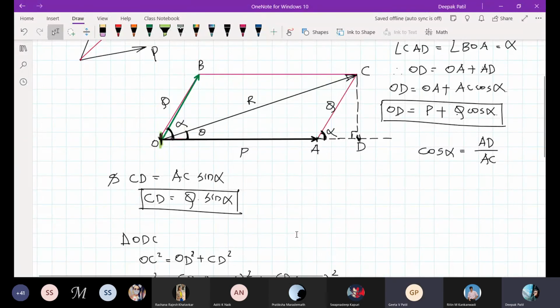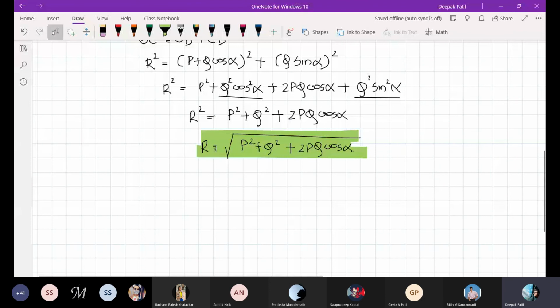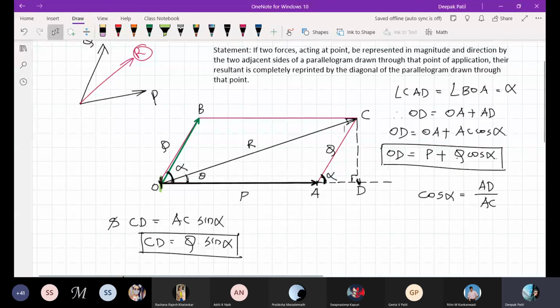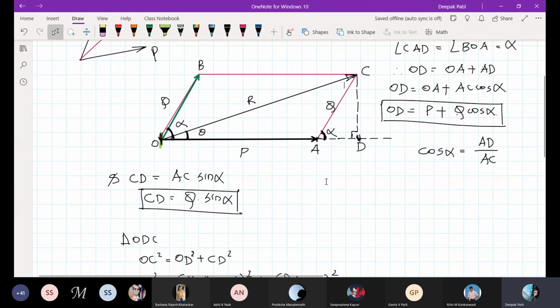Now this is giving you the magnitude of R, but it is not giving you the direction of R. I mean to say, you also need to find the value of theta, that is the angle made by the resultant with respect to P. That is very simple. If I write here, tan theta is equal to CD divided by OD. Do you agree?